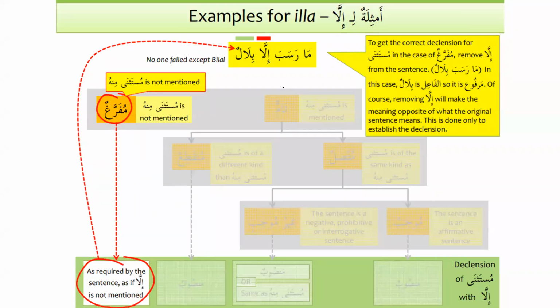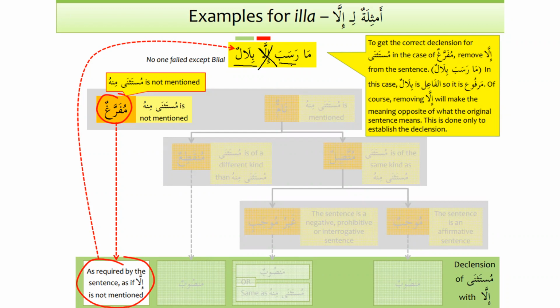All right. So what if the kalam is mufarraghun? Mufarraghun is the easiest to understand. When we say ma rasaba, mustathna minhu is not mentioned, Ustad. Exactly. But what will be the i'rab, the ending? The ending will be ma rasaba illa bilalun. We should treat it as if illa is not there. So just hide the illa and complete the sentence: ma rasaba bilalun. Rasaba is the verb and bilalun will be the fa'il.